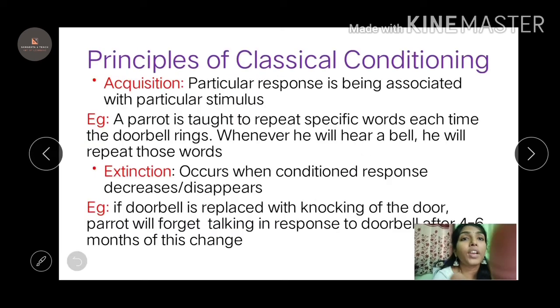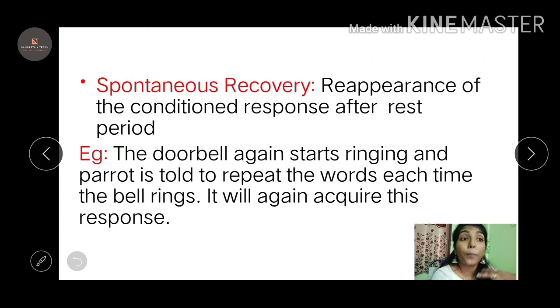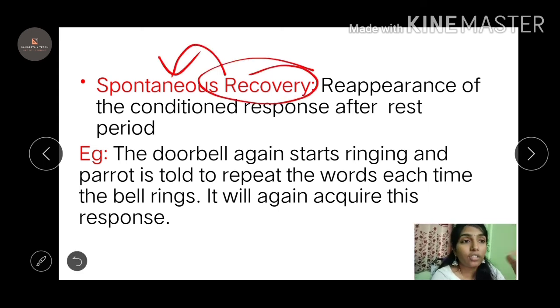So we have talked about the principles. Acquisition, where it is trained in such a way that it acquires the response. Extinction, where it will forget if there is a gap. Spontaneous recovery, where whenever it gets the stimulus again, it will recover spontaneously and react to the conditioned stimulus.